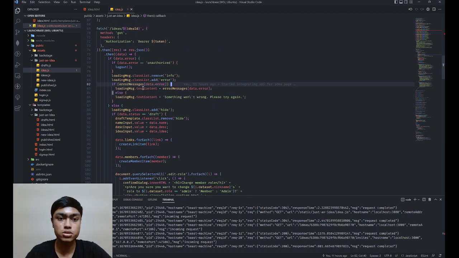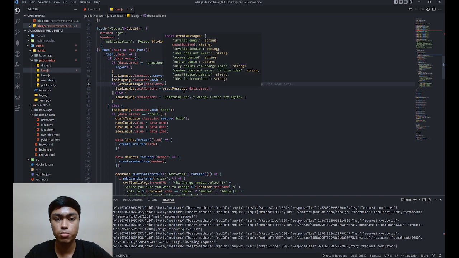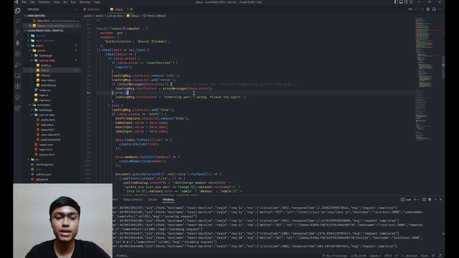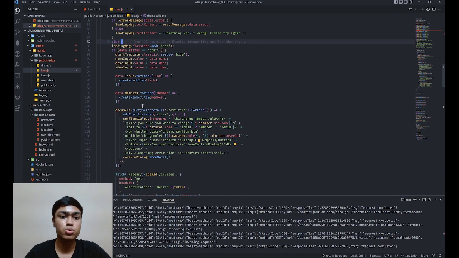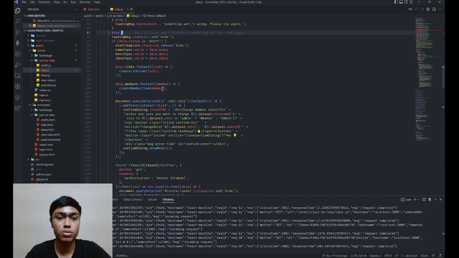If it is there, I'm going to set the text content to that corresponding value. So the user is going to get a nice, friendly and intuitive error message. If none of the codes were matching, if it's not present in that object, then I'm just going to say something went wrong, please try again, please reload the page, something like that. Now, if there wasn't any error, I'm just going to hide that loading message, and then I'm going to proceed with the next set of logic.